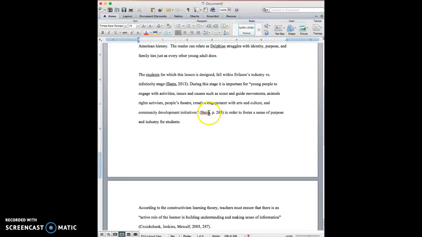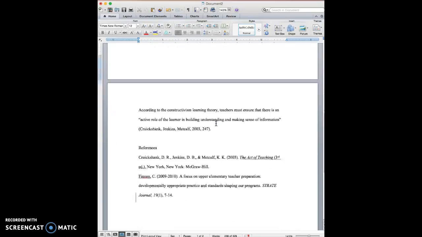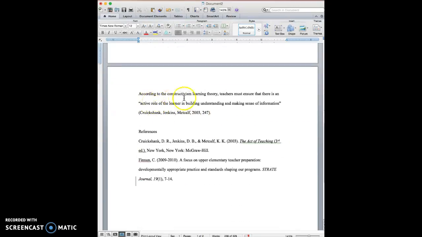But because this is a direct quote from that book, you need the author's name as well as the page number. So if I were reading this and I wanted to go back to that book or article and find where it is that this author said it, you are giving me a big clue by giving me the page number there. Okay, so here's another one that was very well done. Again, this was talking about the constructivism learning theory. And there is a direct quote here again. So here's the author's last names.